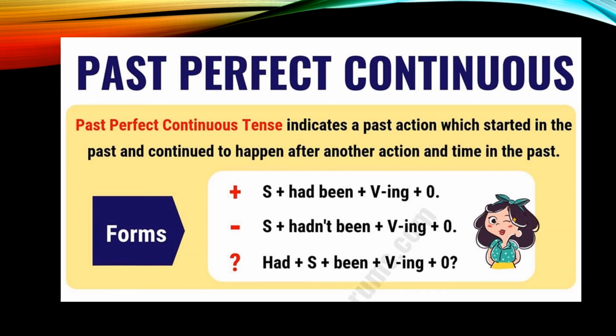Again, I am repeating these points. In case of positive sentences, subject had been, first form of the verb with ing. In case of negative sentences, subject plus had not been, first form of the verb with ing. In case of interrogative sentences, had with subject, been, first form of the verb with ing.